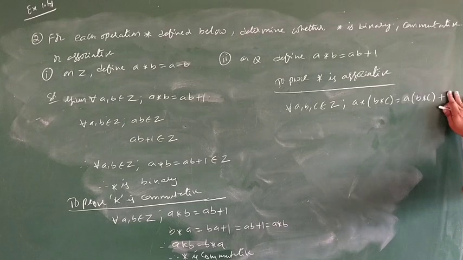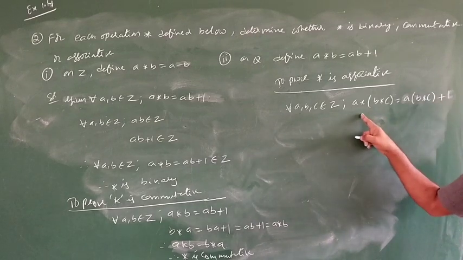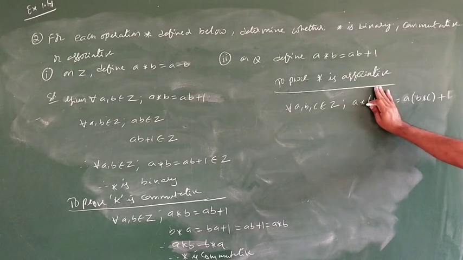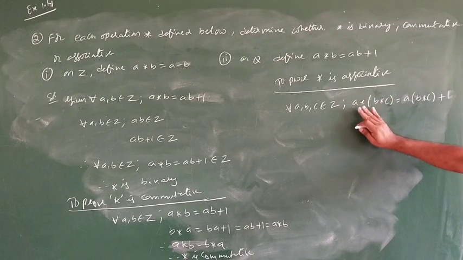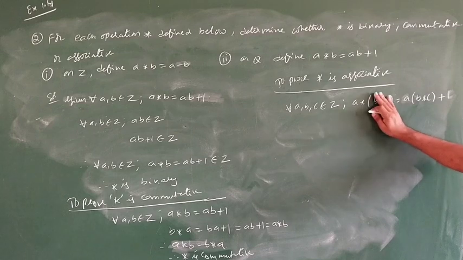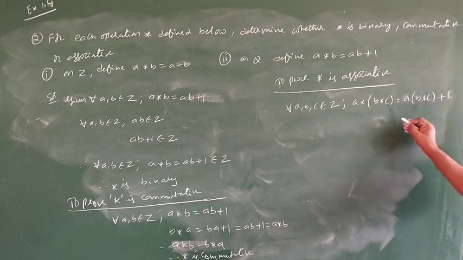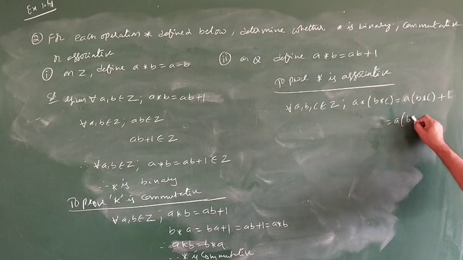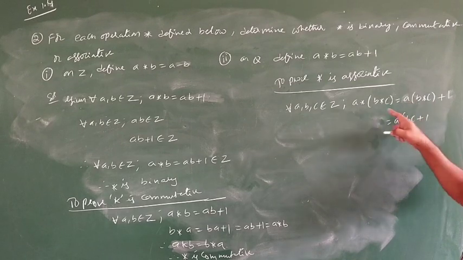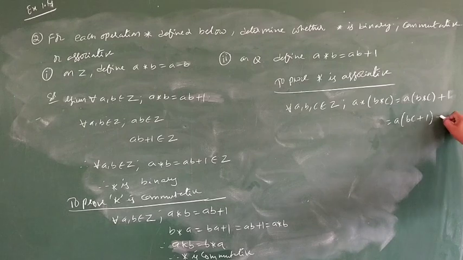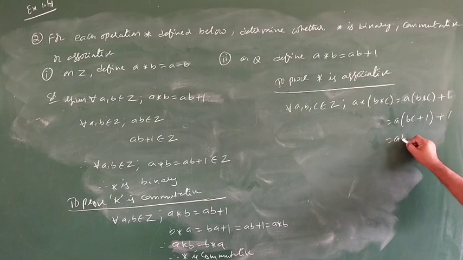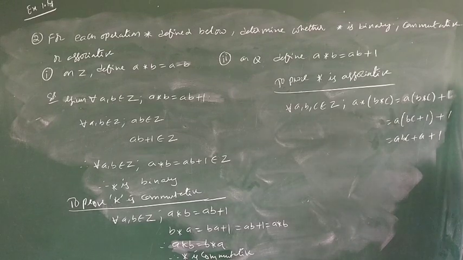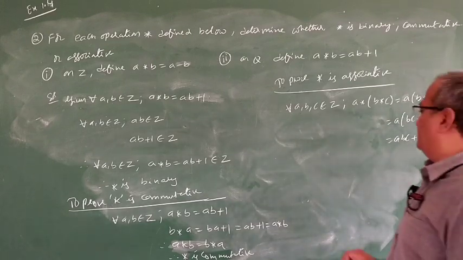Observe, this is very important. Once again I am telling, in associative, consider B star C as one element. Don't open brackets according to your wish. Think and observe this very carefully. A star B is AB plus 1, so it is A of BC plus 1. B star C means BC plus 1. So we get ABC plus A plus 1. So A star of B star C is ABC plus A plus 1.